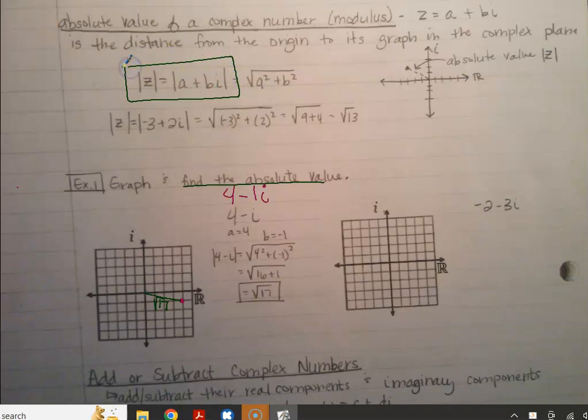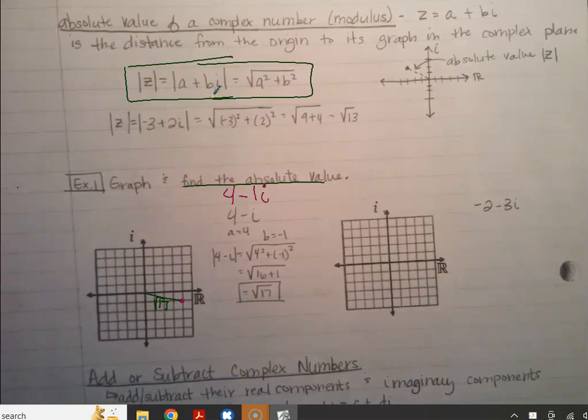Just like any other number, we can do different things with it: we can add complex numbers, multiply them, and subtract them. This is just one way we can do something with a complex number.